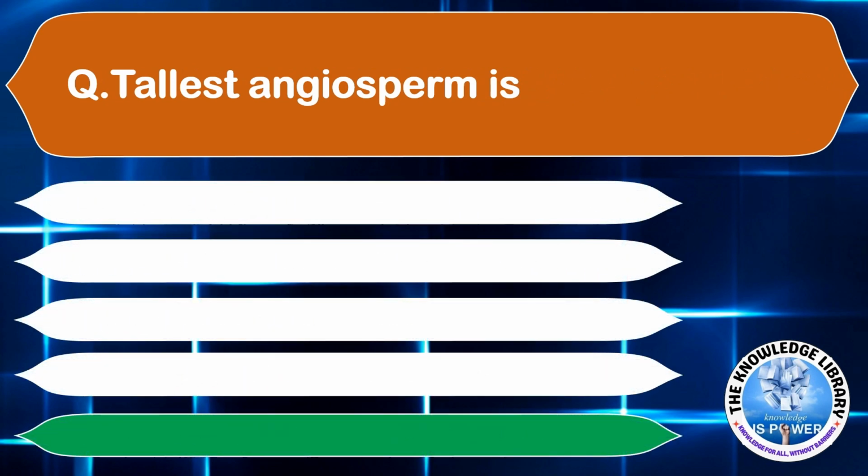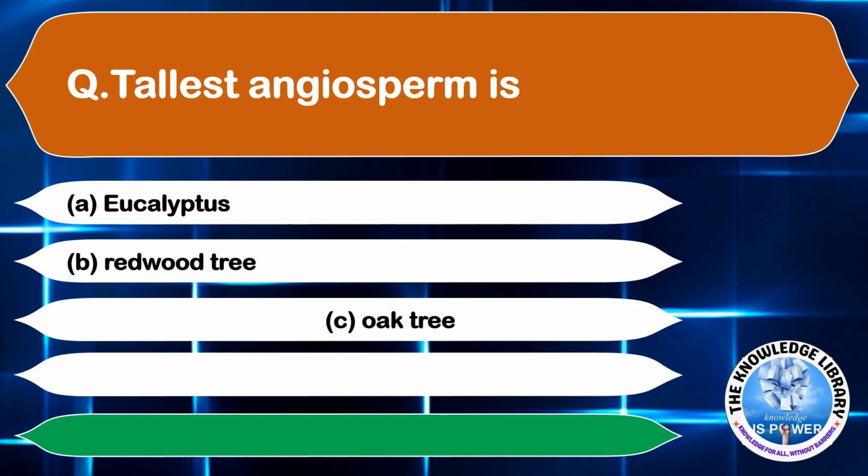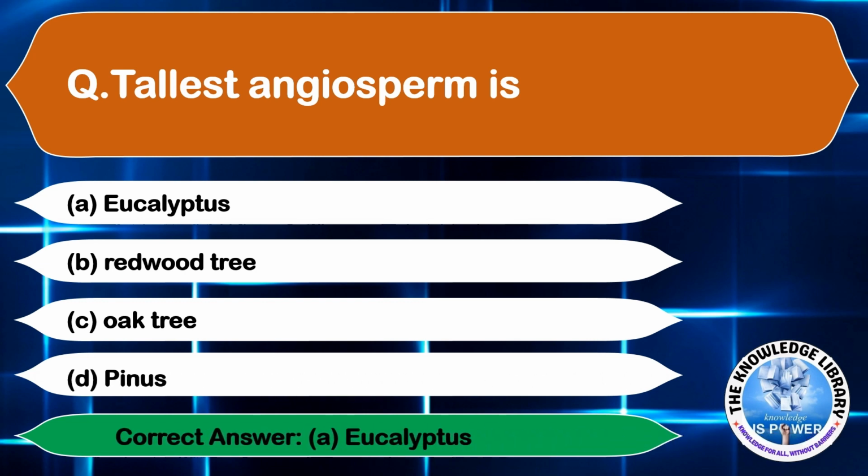The tallest angiosperm is option A, eucalyptus, option B, redwood tree, option C, oak tree, and option D, Pinus. The correct answer is option A, eucalyptus. Moving on to the next question.